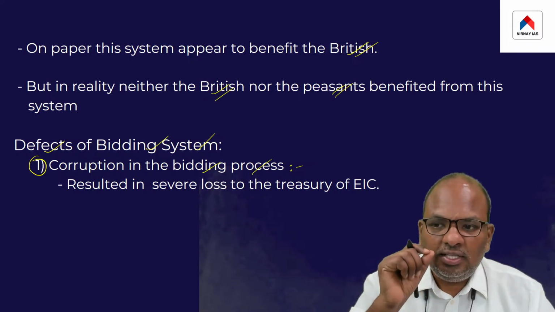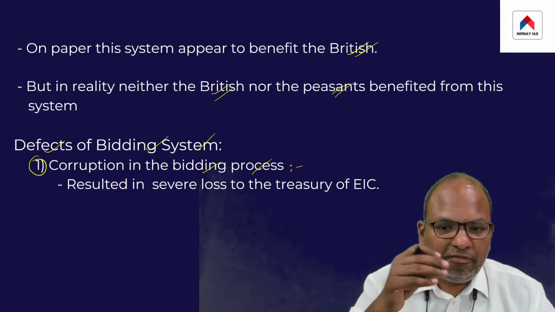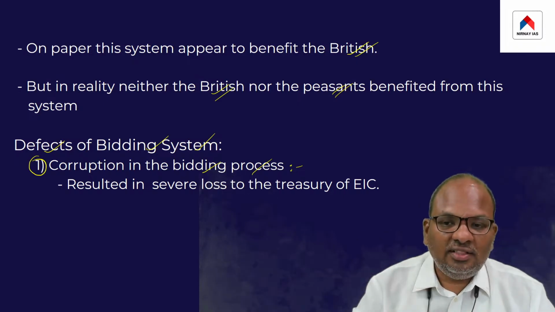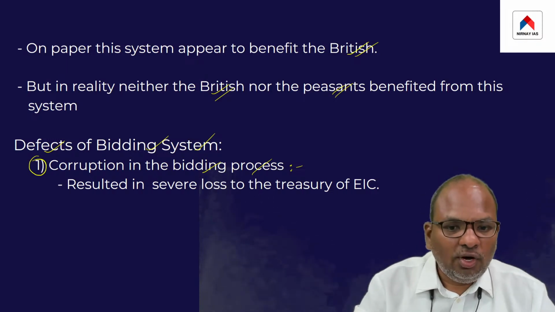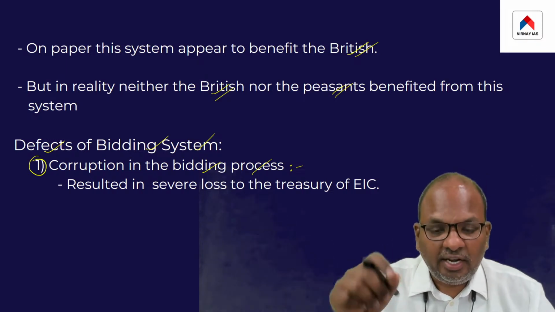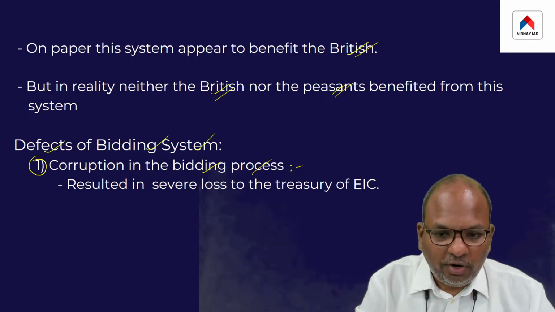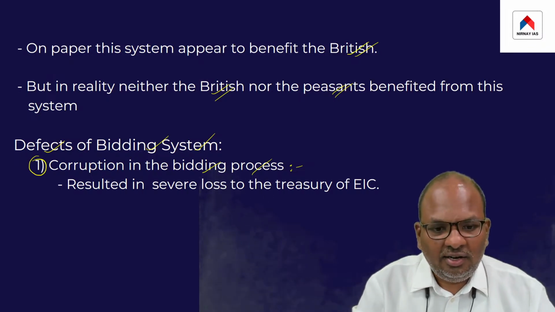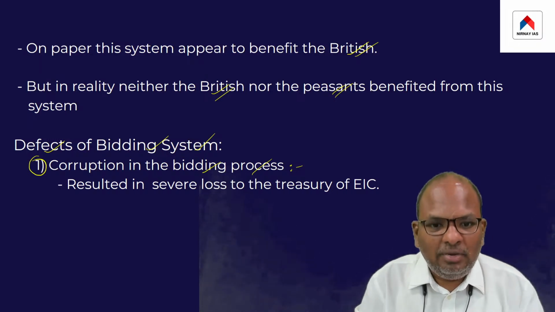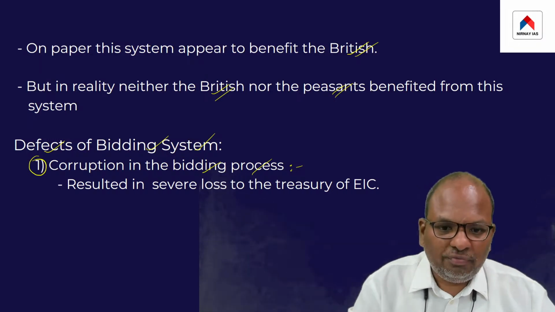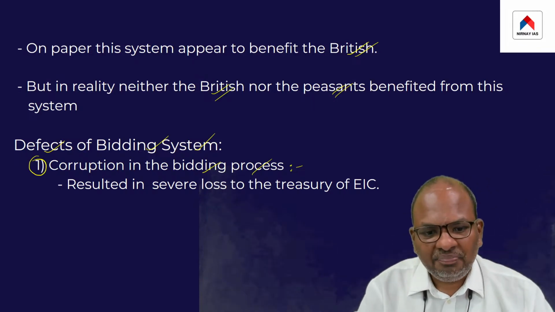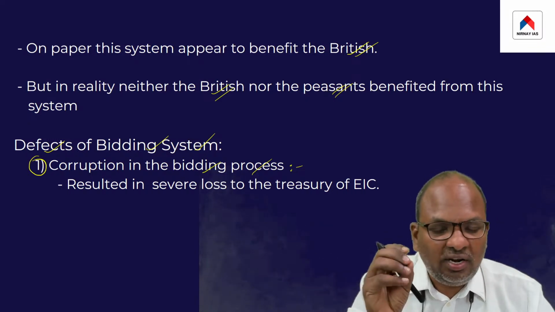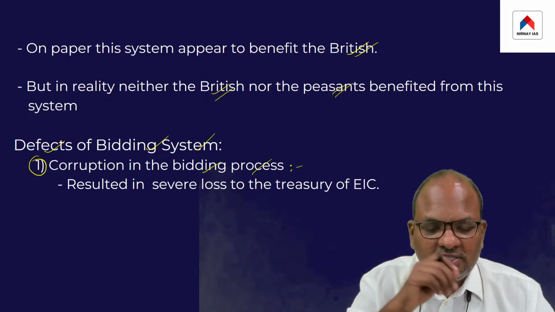The relatives, friends, and family members of the officers of the East India Company participated in this bidding process and took away the best, most fertile lands at almost throwaway prices.